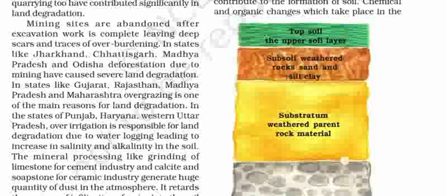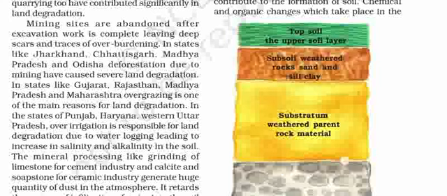In states like Gujarat, Rajasthan, Madhya Pradesh, and Maharashtra, overgrazing is one of the main reasons for land degradation. In the states of Punjab, Haryana, and western Uttar Pradesh, over-irrigation is responsible for land degradation due to waterlogging, leading to an increase in salinity and alkalinity in the soil.